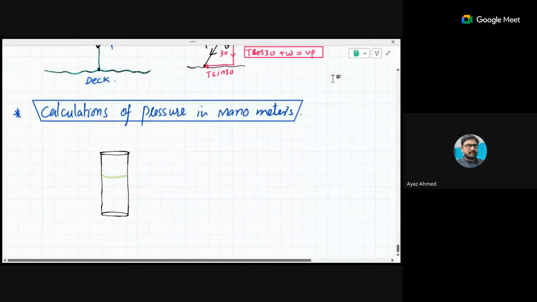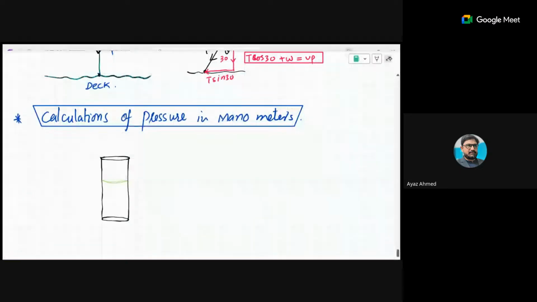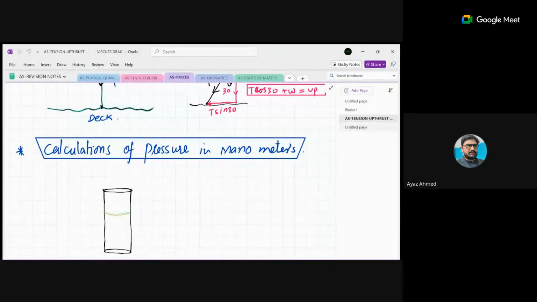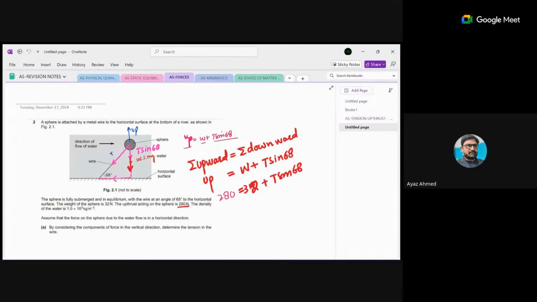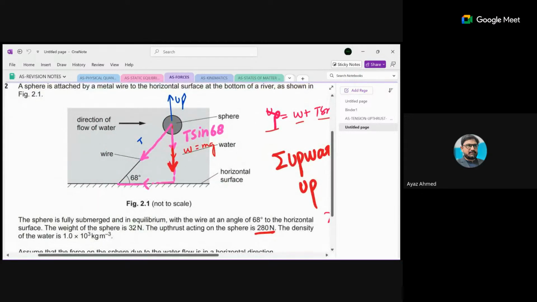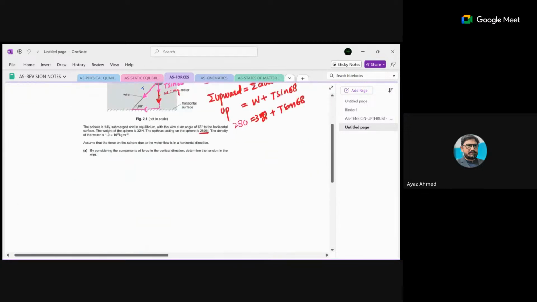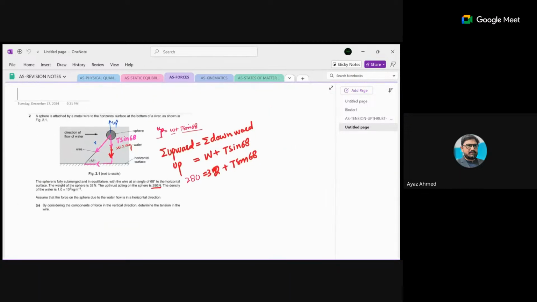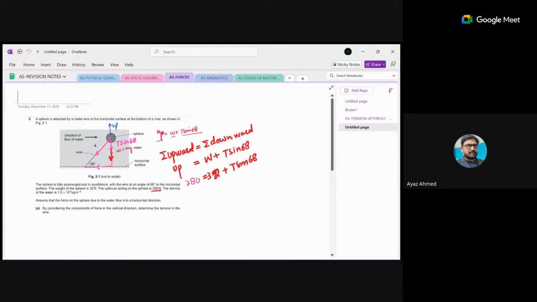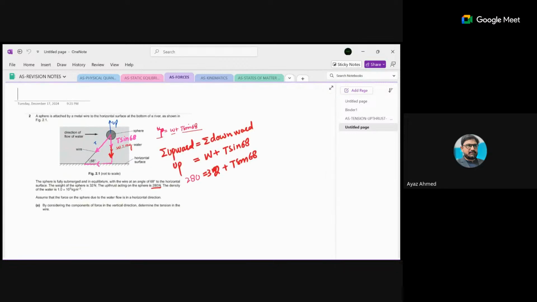Okay, so here I was talking about all this, that some calculations are based on, yeah, this was the question. I have put that question here. So this type of question is asked to you. So if you do not have a clear concept of the tension and upthrust and angle and equilibrium of the forces, you will not be able to handle that. Is it clear to you?